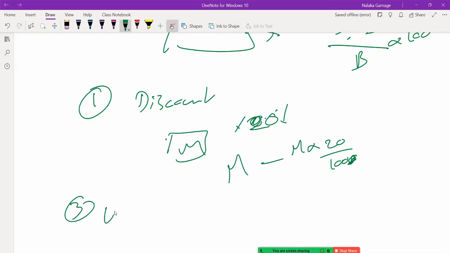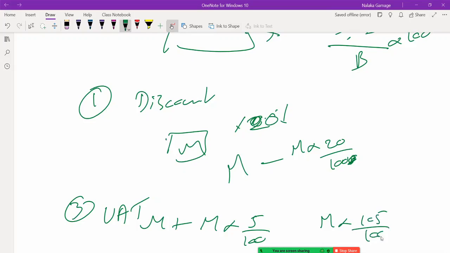Then VAT. Sometimes when we sell something, we have to add, say, 12% VAT. Then the selling price will be the mark price plus the VAT. So how to calculate VAT? Mark price into, say, VAT percentage is 5, and you have to add that to the mark price. Or else you can say mark price into 105 divided by 100, if the VAT is 5%.